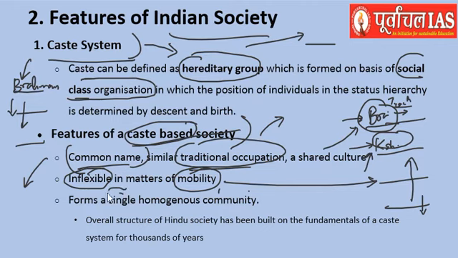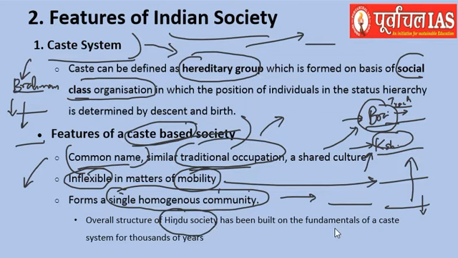And it forms a single homogeneous community. So the people belonging to a particular caste form a single homogeneous community, right? They are homogeneous in the sense that they share various things. They share a common name, they share a common occupation, they have the same kind of customs, rights, rituals, and beliefs. So they can be known to be homogeneous, and this was very much prevalent and the basic fundamental of Hindu society.